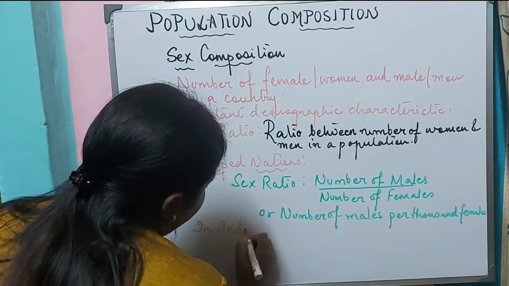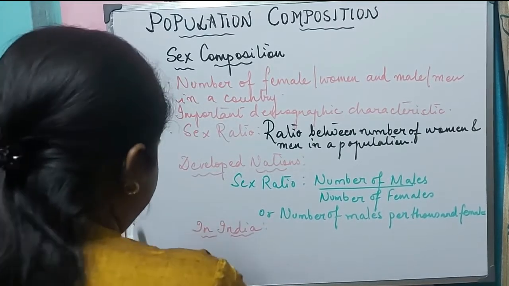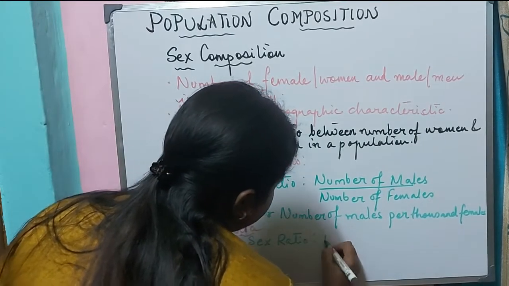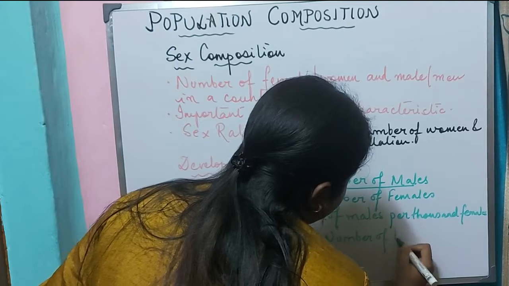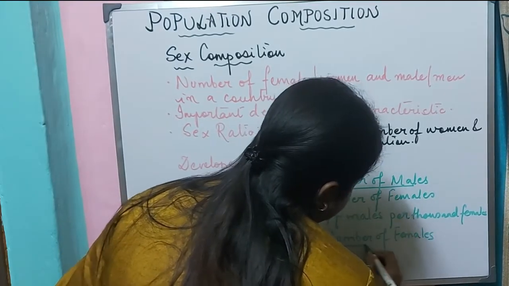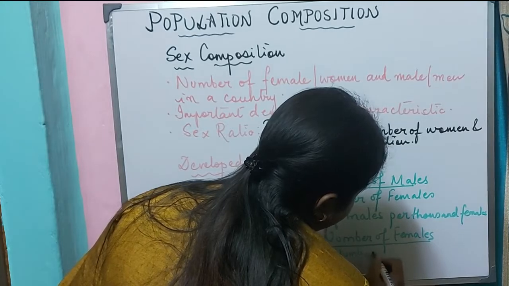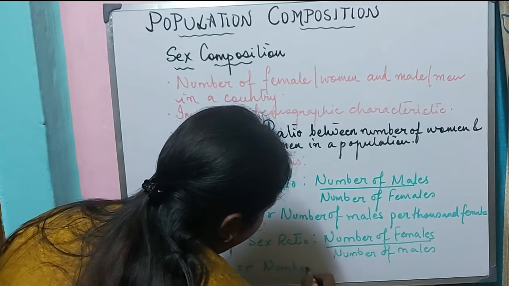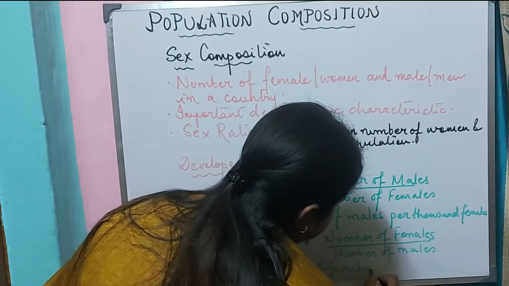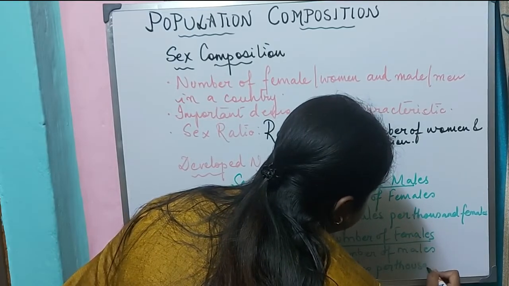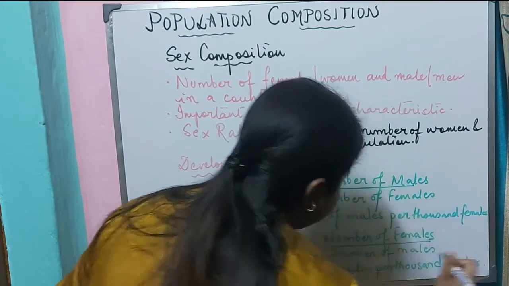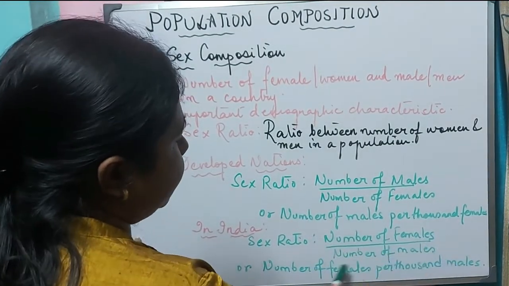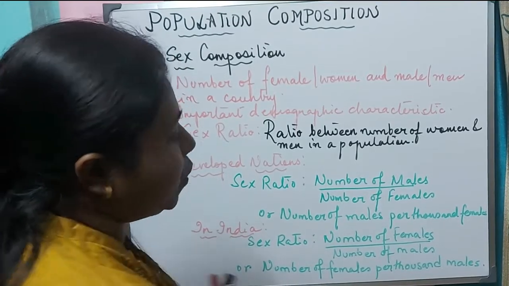In India, we calculate the sex ratio by the following formula: number of females divided by number of males, or number of females per 1,000 males.